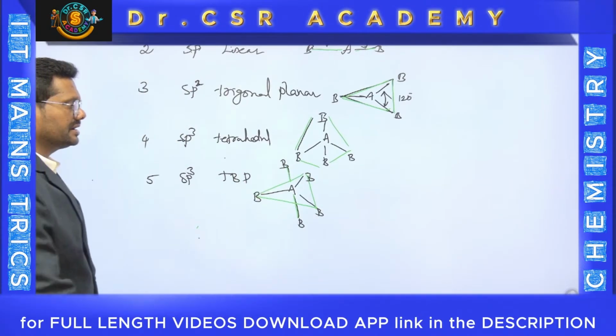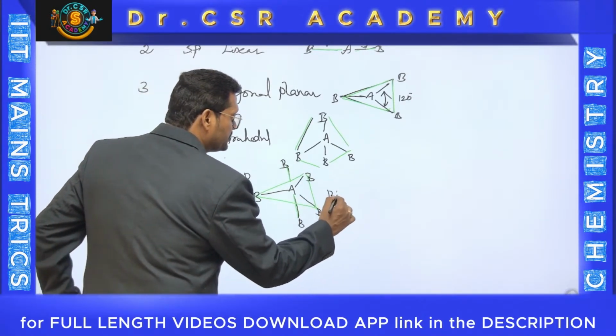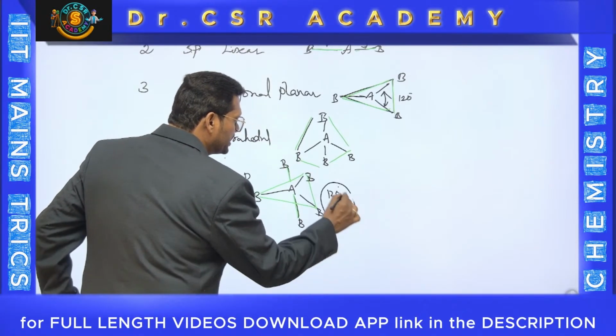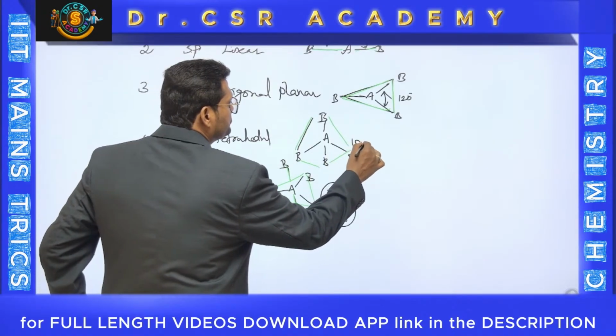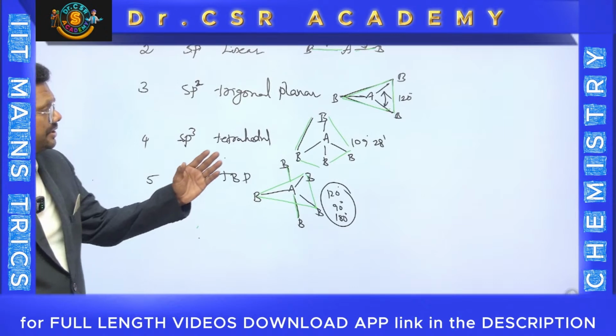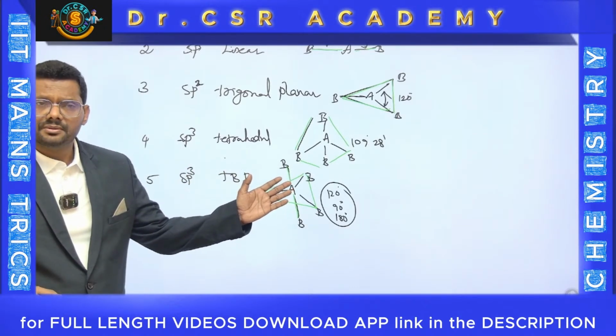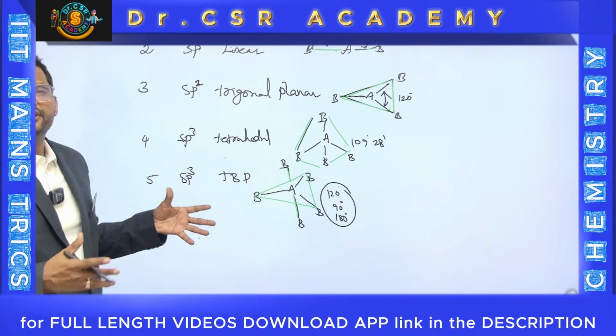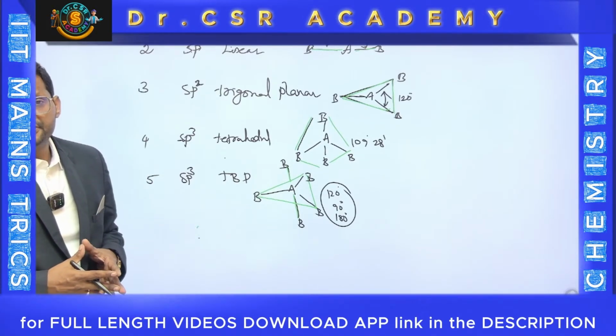Yeah, you can understand the bond angles here. There are 120 degrees, 90 degrees, and 180 degrees. There are 3 bond angles possible, but here this is 109 degrees 28 minutes because tetrahedral. And you should observe the bond angles of the molecules. These are the reference molecules, meaning without any deviations. Why did I use the word deviation?